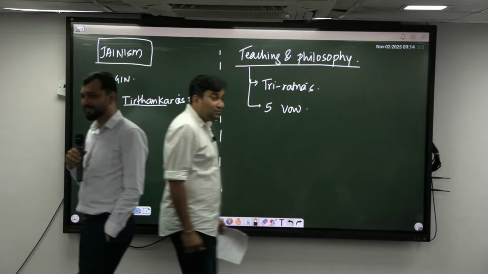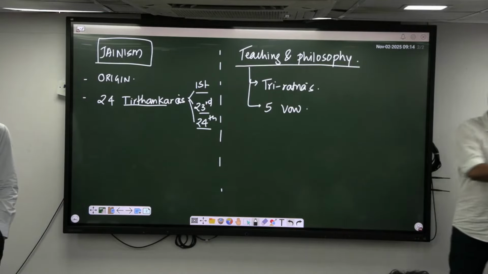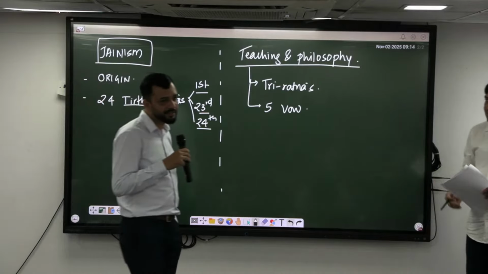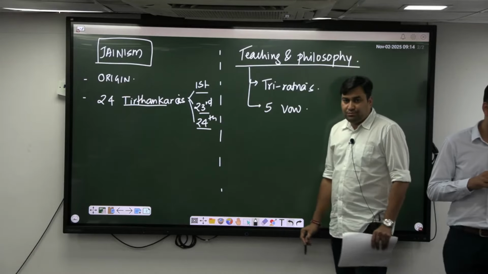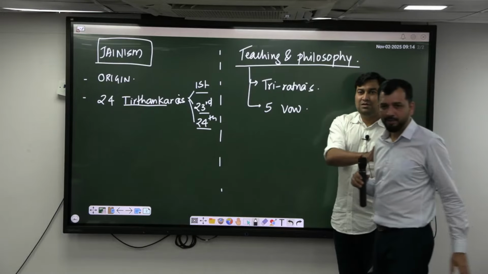Which are the five vows? Ahimsa, truth, then asteya, that means non-stealing, aparigraha, that means non-possession, then brahmacharya or chastity, you can say. Right? Brahmacharya was basically added by whom? The Mahavira. Before there were four.